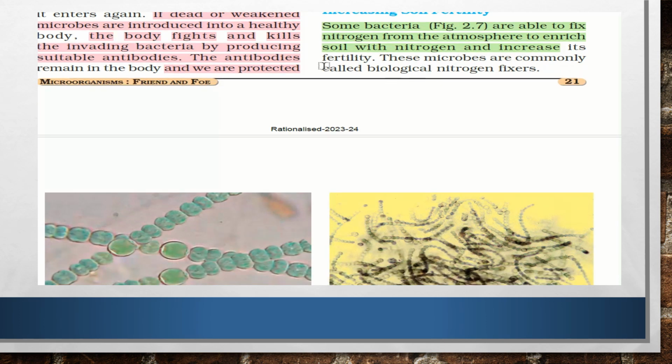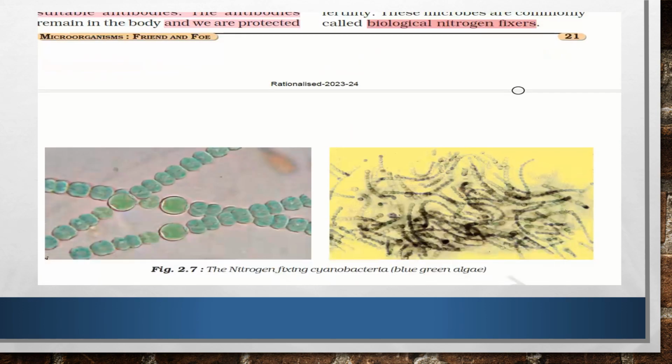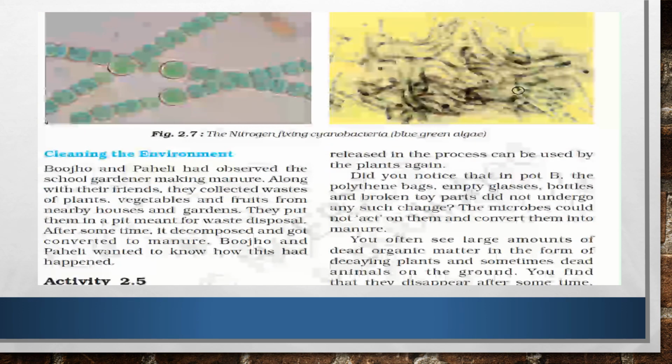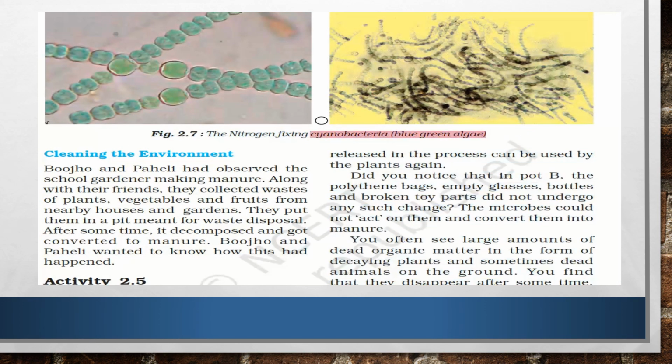So the microbes are mainly biological nitrogen fixers. What can we call them? These are biological nitrogen fixers. This is very important, that we should fix nitrogen in the soil so that the fertility of the soil increases. Nitrogen-fixing cyanobacteria, or blue-green algae, we have given here.